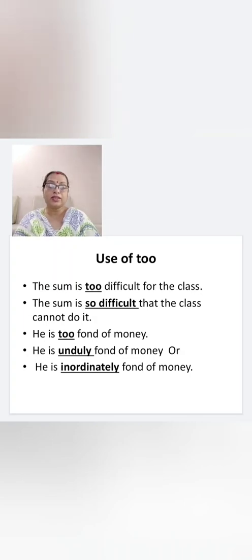Now this sentence can be written in two ways. He is unduly fond of money, or he is inordinately fond of money. So you have studied the use of too, how to make or interchange affirmative to negative.